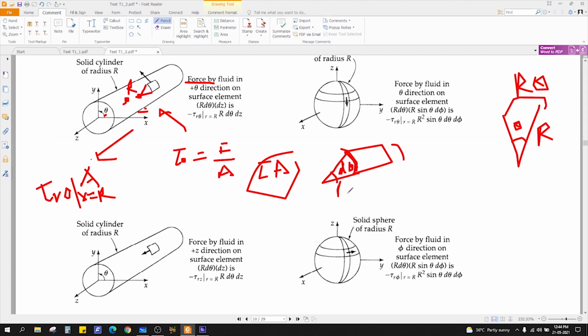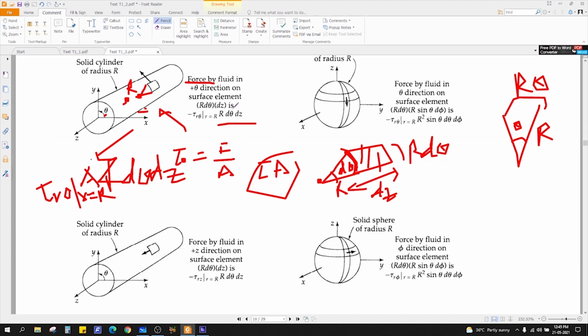So this is your radius from this axis, so what will be the arc length? So r d theta. And what is this length? This is in the z direction, so it is nothing but dz, right? Small element. So what is the area of this? Length into breadth, right? So r d theta into dz. So you have got it. So you have got the force.